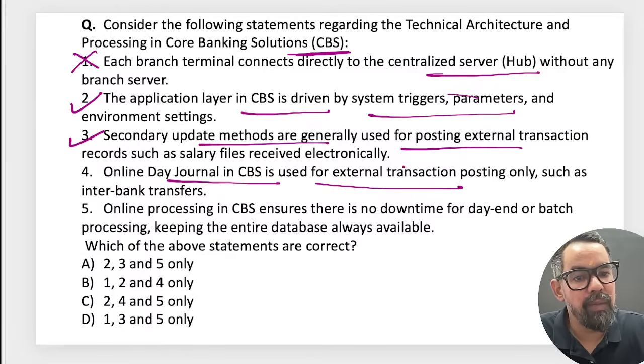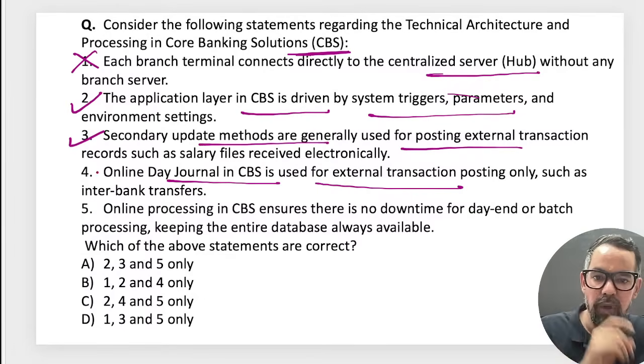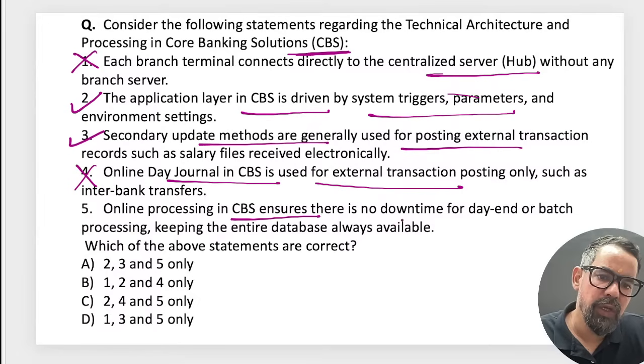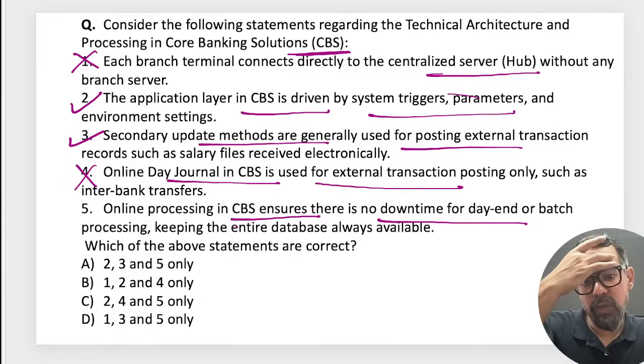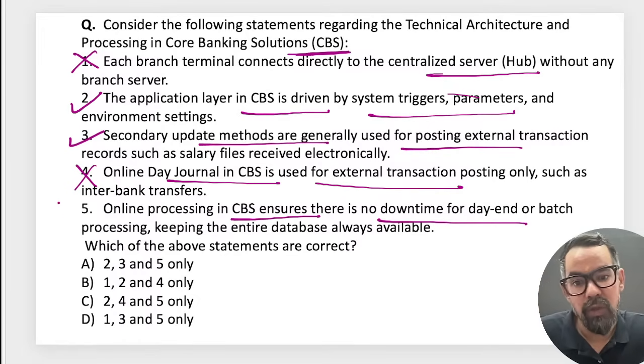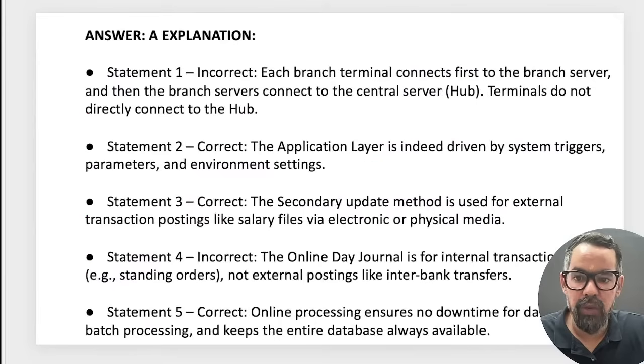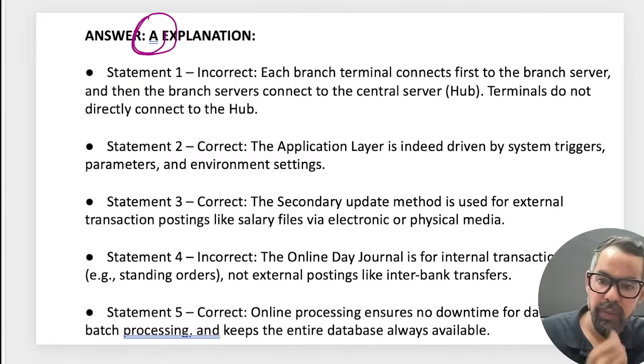Online day journals include internal and external both, interbank also part of this one, right? This should be wrong. Online processing CBS ensures that there is no downtime in day end or batch processing, keeping the entries database always available. Yes. 1 2 3 5, do we have? Yes, option A only should be the right answer for this particular one, right? Next one.